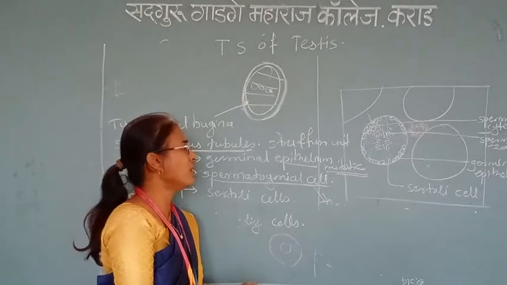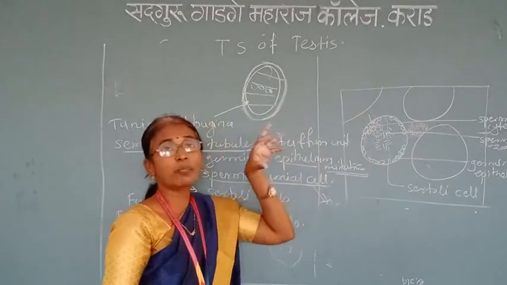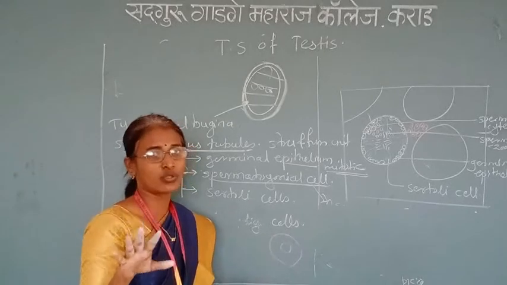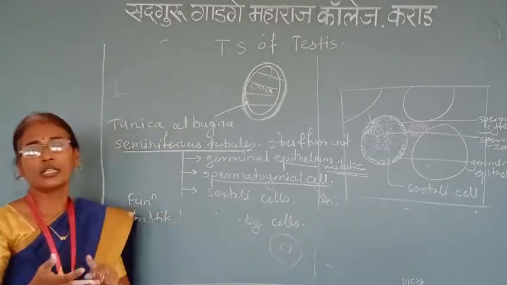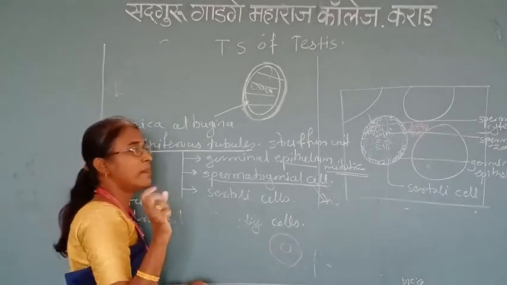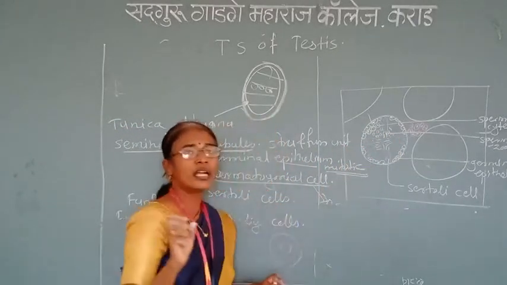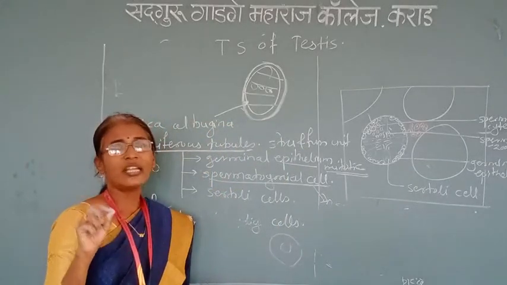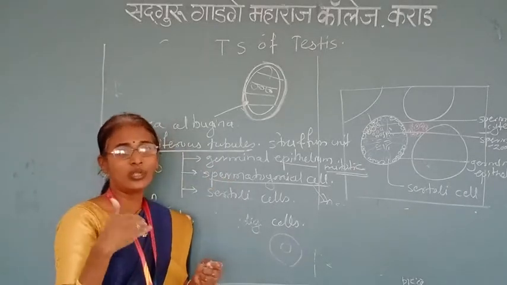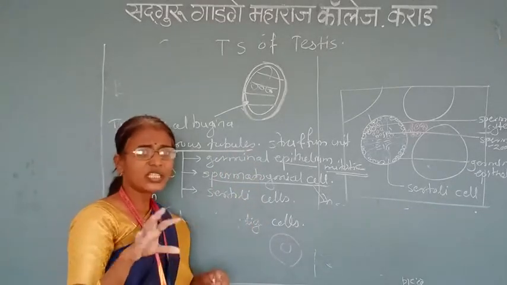What is the function of these Sertoli cells? They provide nourishment to the developing spermatozoa, at different stages: spermatids, or primary spermatocytes, secondary spermatocytes. These are the developing sperms which are attached here. They are nourished by the Sertoli cells, converted into mature sperm, and now these mature sperms swim in the fluid.